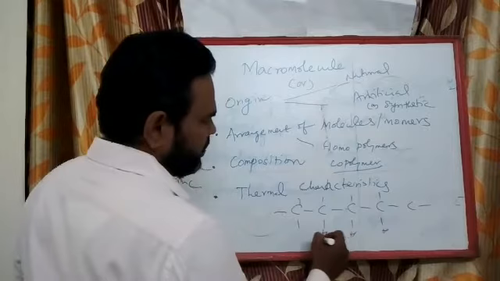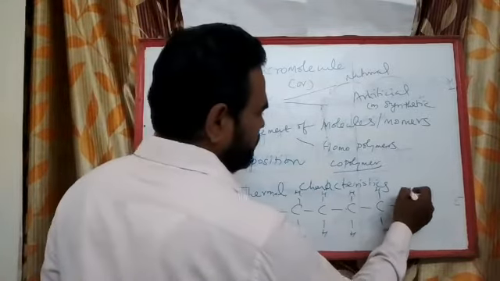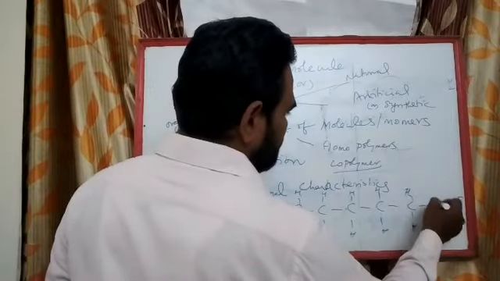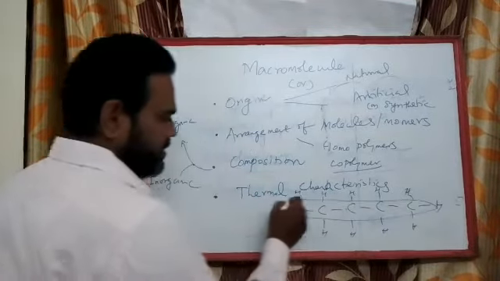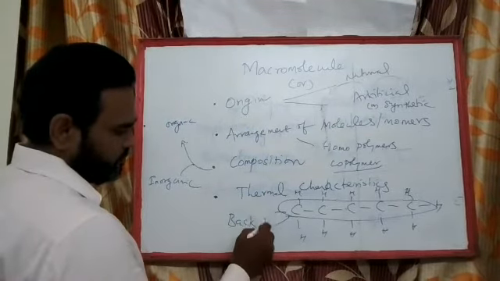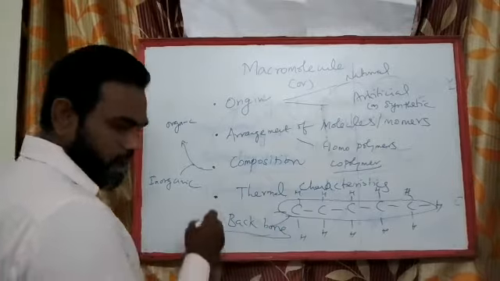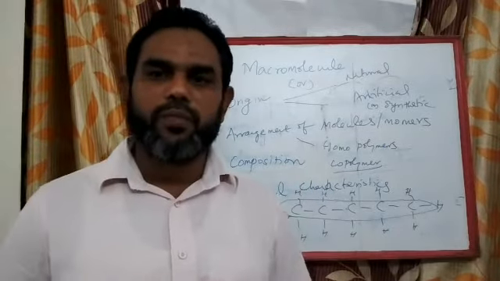Say for example in polyethylene, you have hydrogen like this, carbon like this, and this basic chain we call a backbone. Why do we call it a backbone? Because the backbone gives strength to a man.